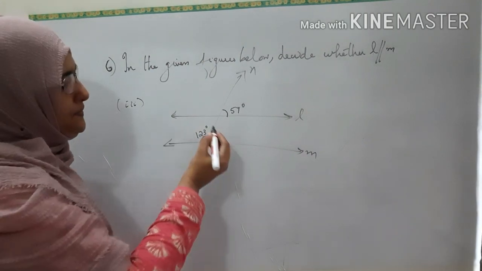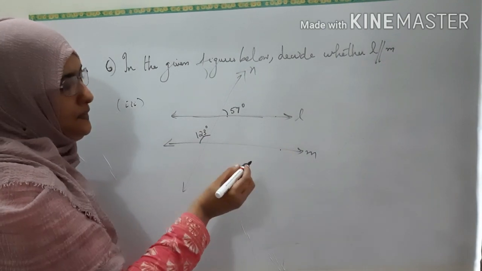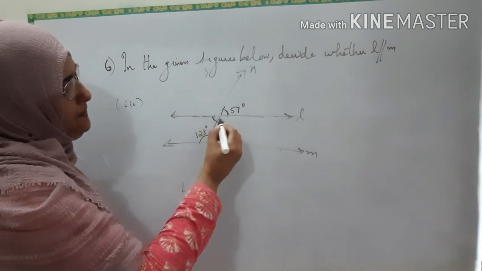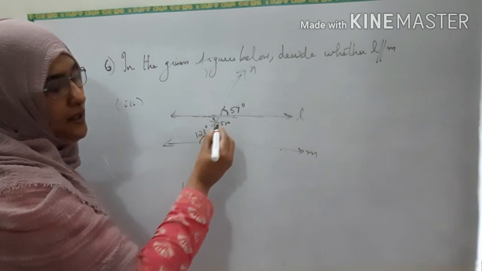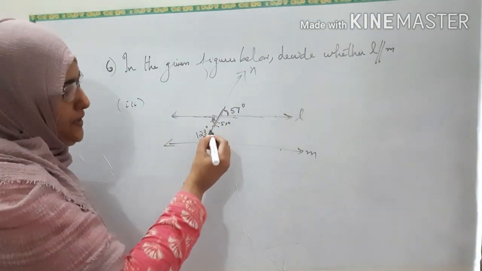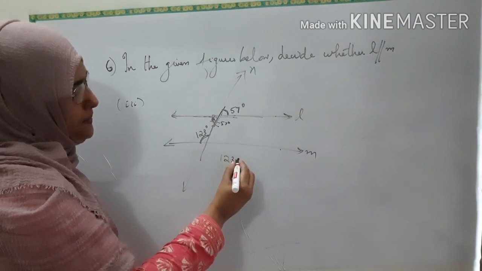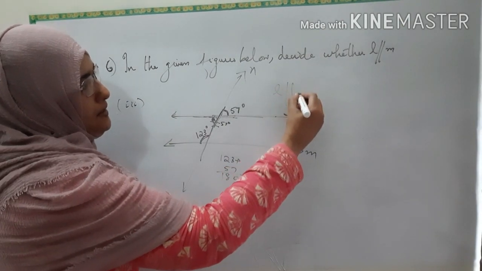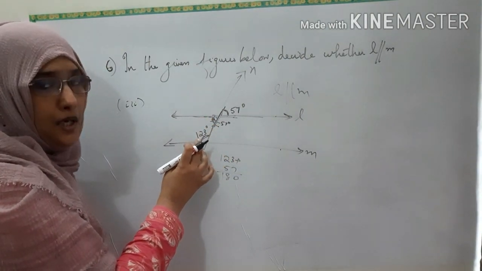See the third one. This is the figure given. You have to prove these two are parallel. See, this is 57. Then what will be this angle? They are vertically opposite, so they will be equal. So this also will be 57. So this is a transversal. Angles on the same side of the transversal are supplementary. So if you add these two, if it is 180, you can say that these two are parallel. So add it, 123 plus 57. Yeah, it is 180. So L is parallel to M. This question, L is parallel to M. Angles on the same side of the transversal add up to 180.